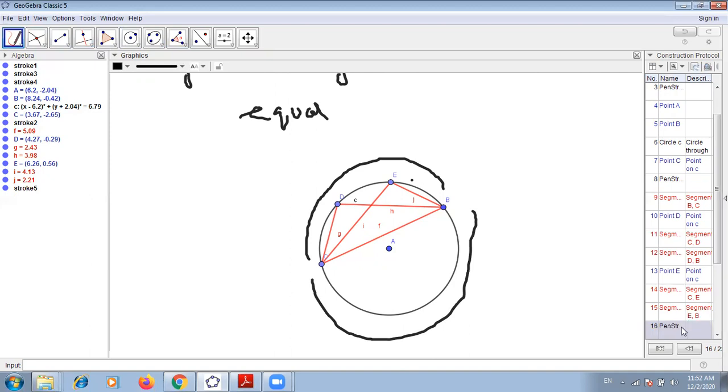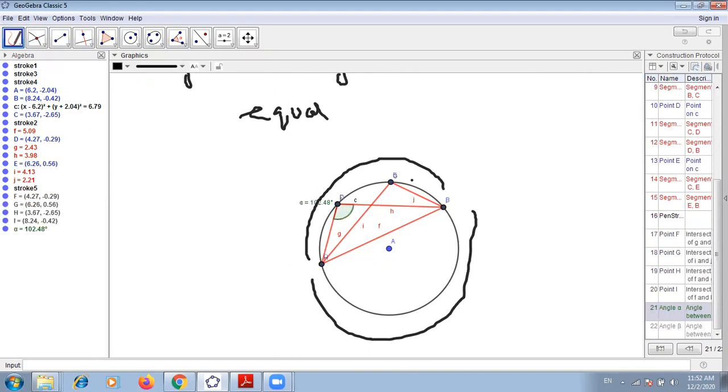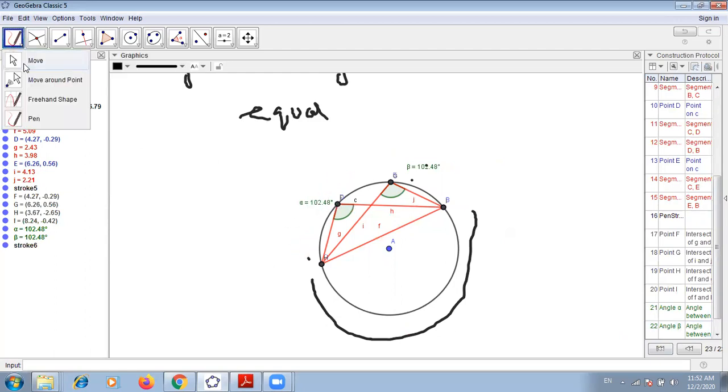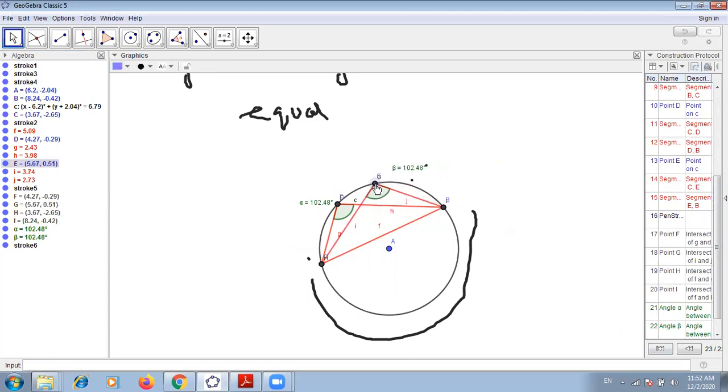Now we try to prove it with the help of this. I calculate this value, it is 102.48, and then angle D is also 102.48. If I drag these angles, you can see this remains the same as long as they are on the same arc, the same part of a circle or same segment of a circle. This value remains the same.